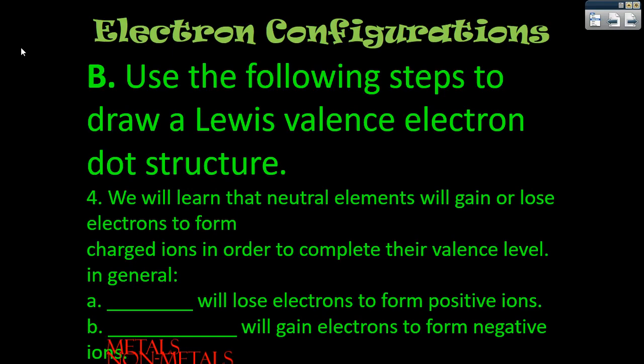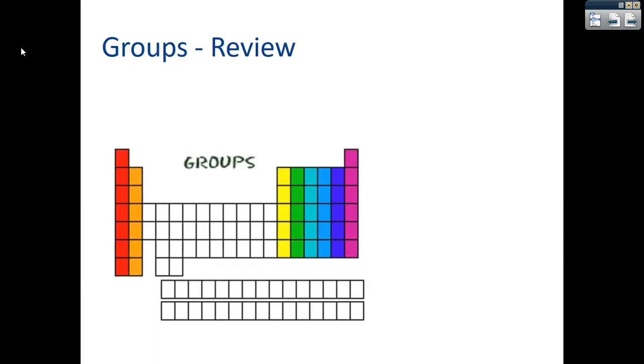Lastly, we will learn that neutral elements will gain or lose electrons to form charged ions in order to complete their valence level. We'll talk more about this, but in general, metals will lose electrons and form positive ions, and nonmetals will gain electrons to form negative ions. Again, the goal is to complete their valence level, and we'll talk more about why they do that in later units. Okay, so quick review on groups.